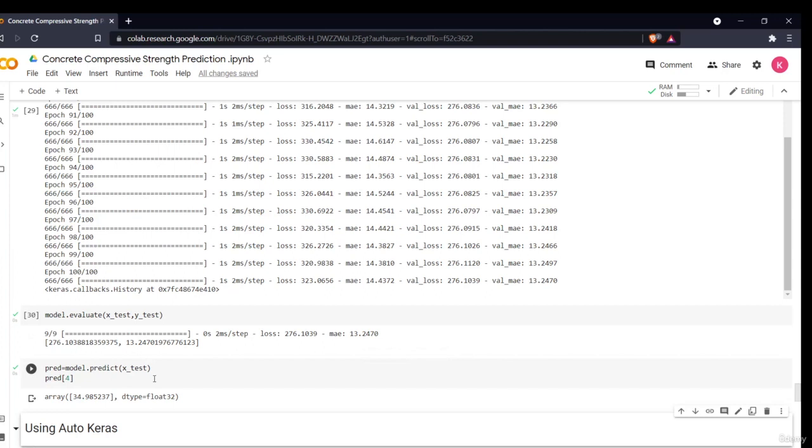Okay, so in the next section we'll be seeing how we can do all of these things with the help of an automated machine learning library, that is AutoKeras.